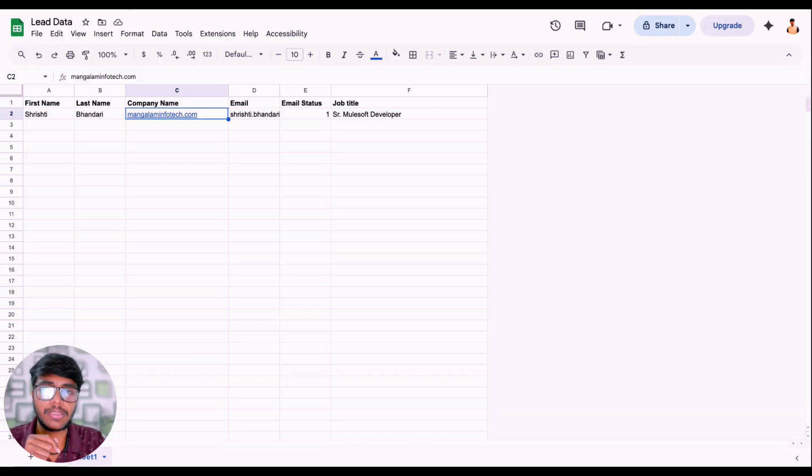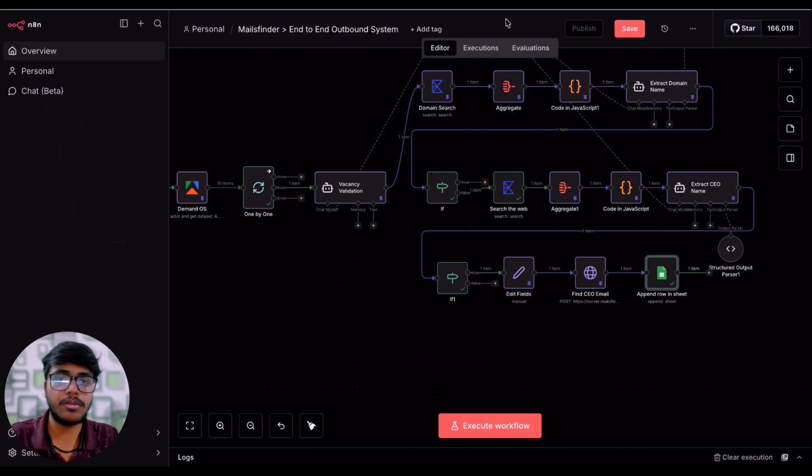In my next video, I'll be showing you this same workflow, and I'll also be adding email copy generation. The email copy will be generated automatically into the sheet, and then you can directly import that into your choice of outreach tool and start with the outbound. You don't need to think about how to write email copies and everything.